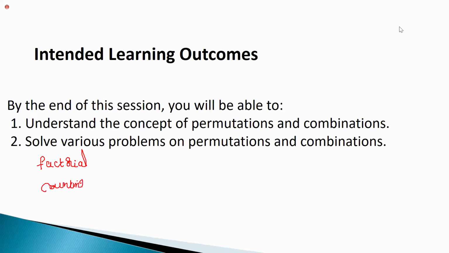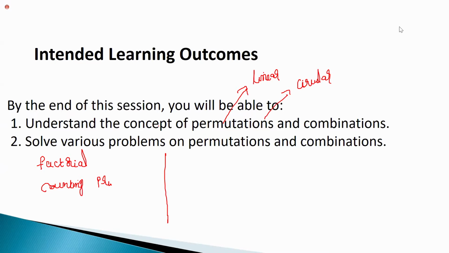In permutations we will see linear arrangement and circular arrangement. We will see circular arrangement and combinations later. Today's agenda is mainly the concept of permutation.